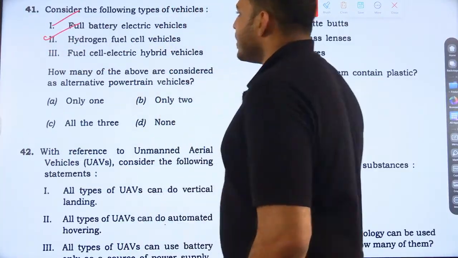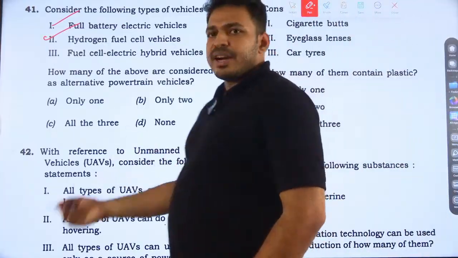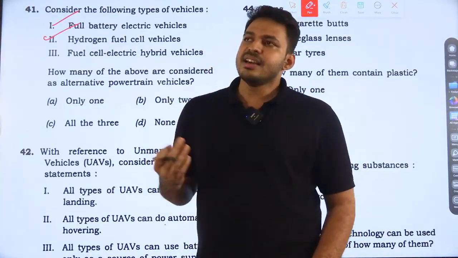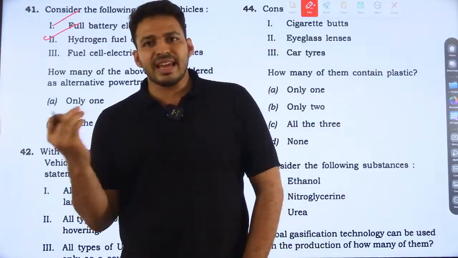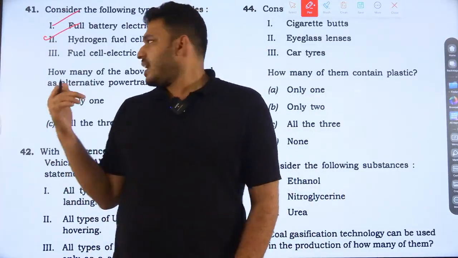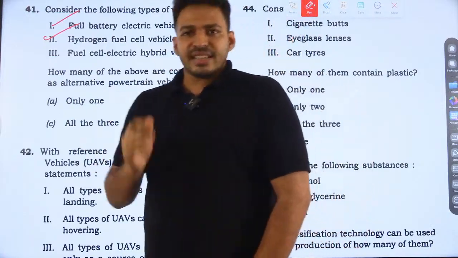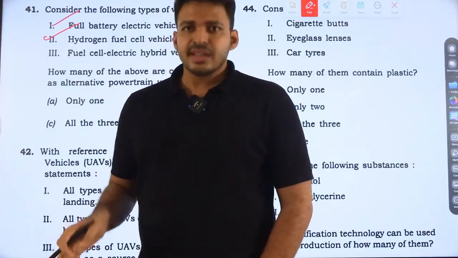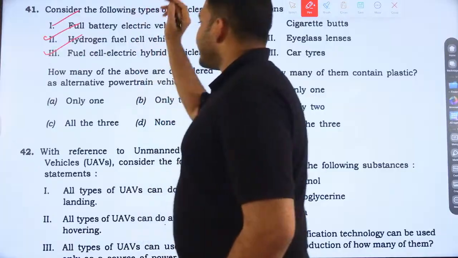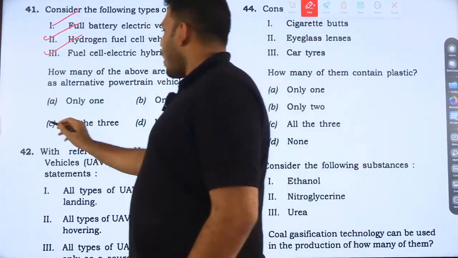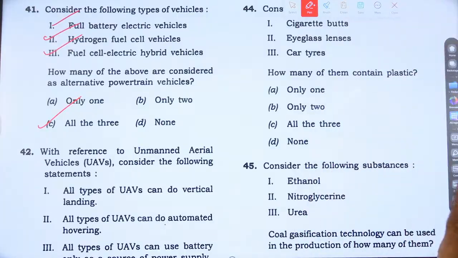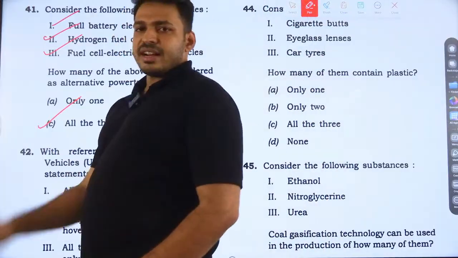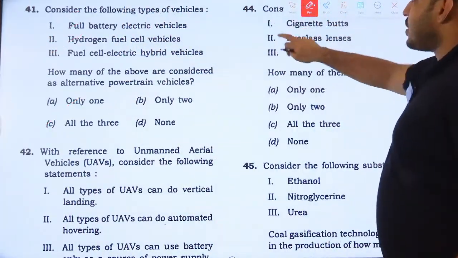Fuel cell electric hybrid vehicle: many types of hybrid vehicles are there. Some hybrid vehicles use an IC engine and also use a battery. So fuel cell electric hybrid vehicles use both these energies for running. They are not using exclusively IC engines, so they can also be termed as alternative powertrain vehicles. Yes, all three are. Option C is the right answer. All three are alternative powertrain vehicles. Okay, next question 42.